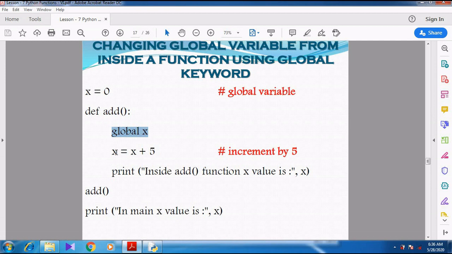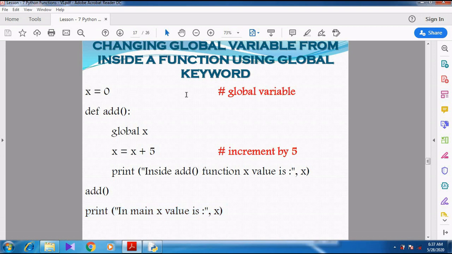After that, I increase the value of x: x equal to x plus 5. Inside the add function I print the value of x, and then afterwards I call the function, and then I print the value of x outside the function.